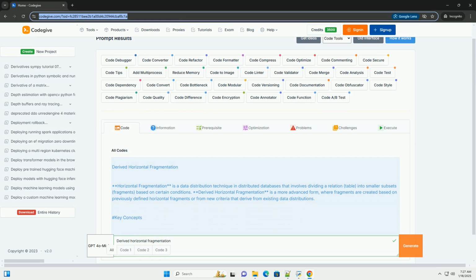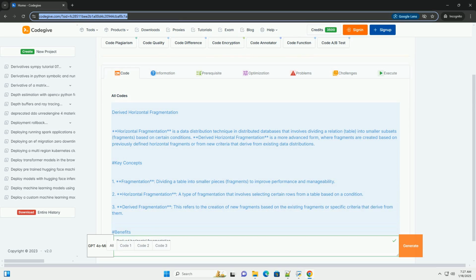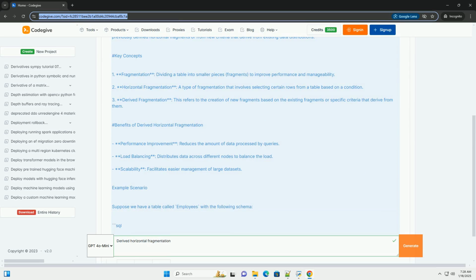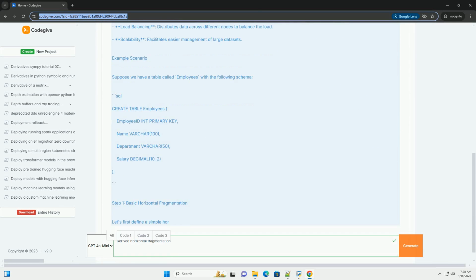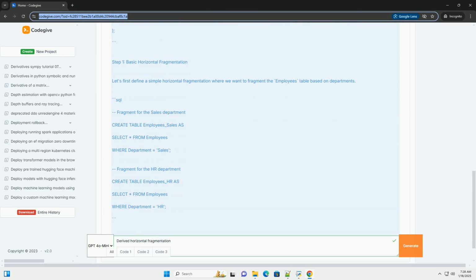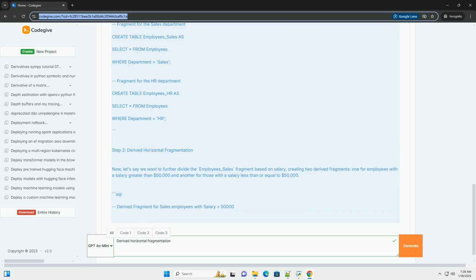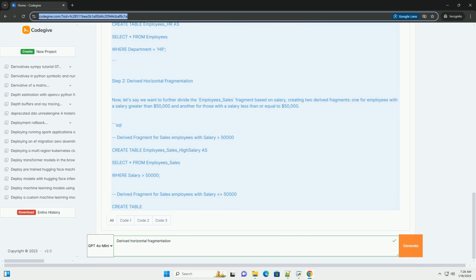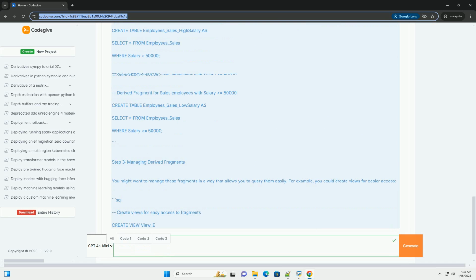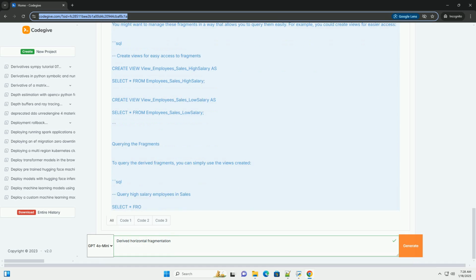Derived horizontal fragmentation. Horizontal fragmentation is a data distribution technique in distributed databases that involves dividing a relation, or table, into smaller subsets, or fragments, based on certain conditions. Derived horizontal fragmentation is a more advanced form, where fragments are created based on previously defined horizontal fragments or from new criteria that derive from existing data distributions.